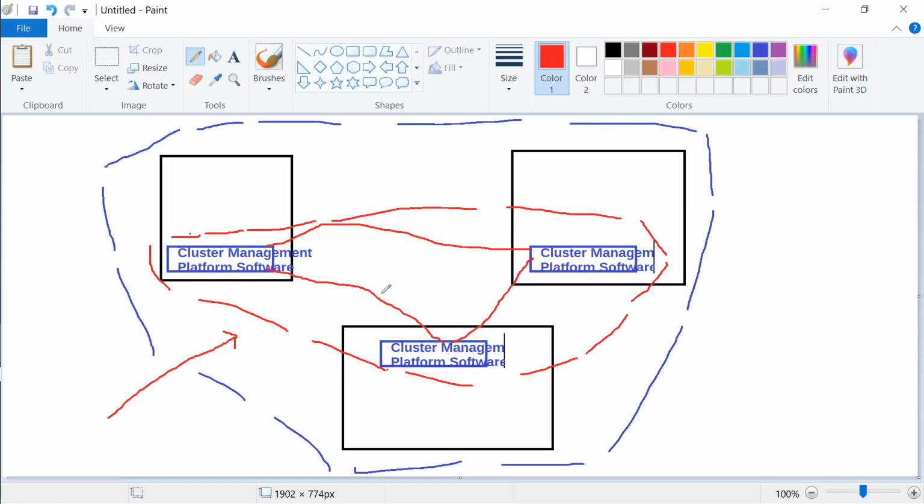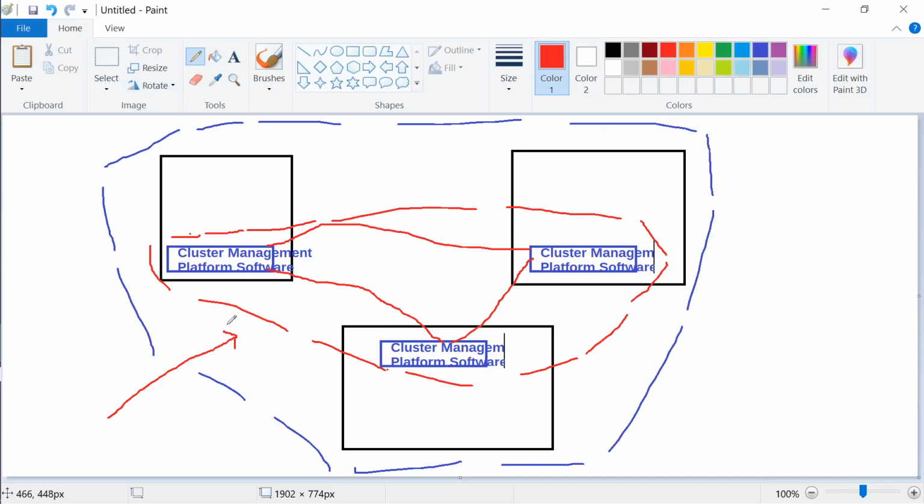So in that case there is resource shifting or resource allocation happening, deciding where that resource should be running. That discussion is done between all these cluster management softwares running on all the machines, and they are communicating with each other to simulate as if this is one machine.